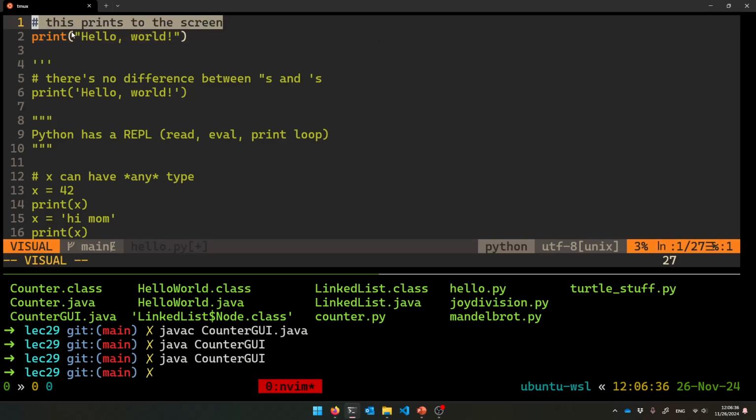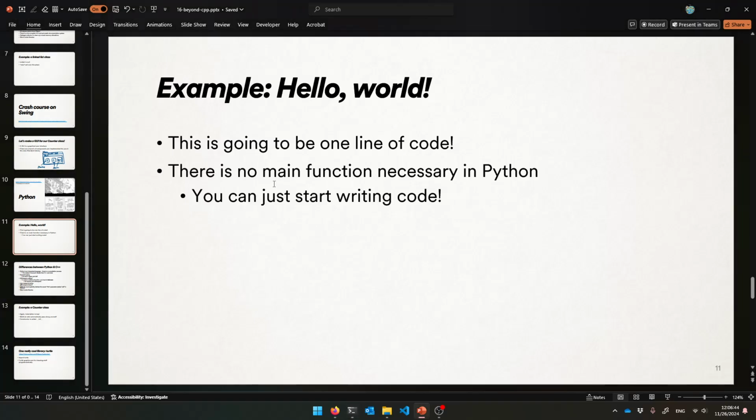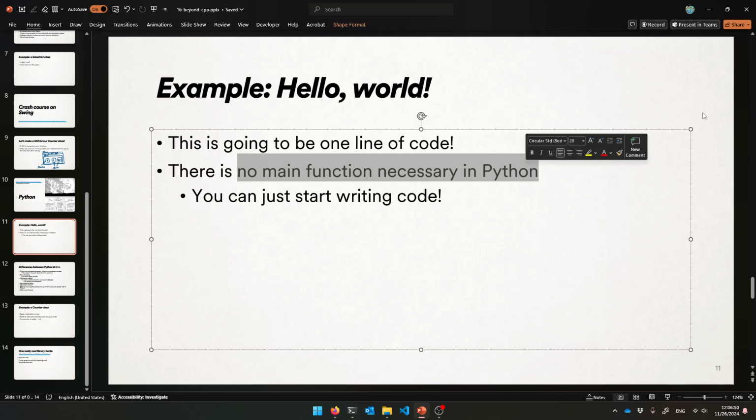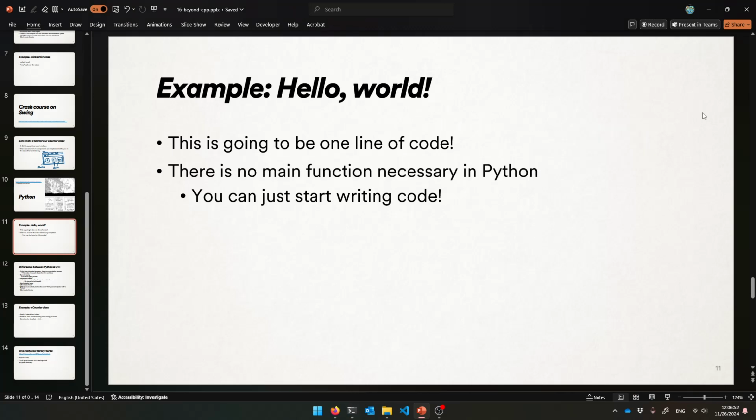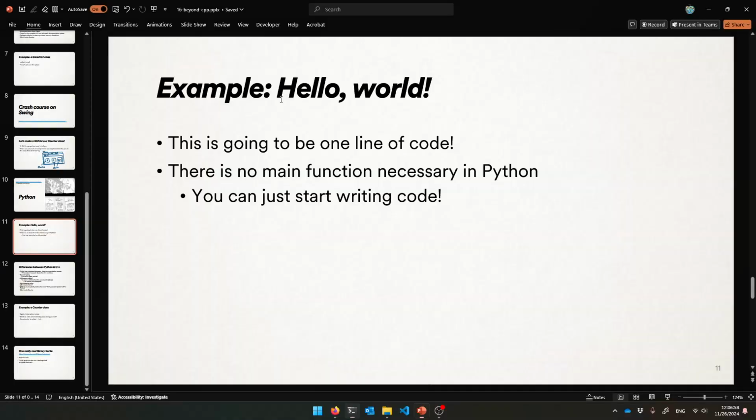The single line comments in Python start with a number sign like makefiles. So there's not 2 slashes. It's just a number sign. All right. And you just say print. There are no semicolons either. None of that. So it's one line of code. There's no such thing as a main function. You don't really need one in Python. There's a way to get at a similar thing, but by default, it'll just run all the lines in your file. So you don't need anything extra, just that one line. That's your hello world. Just start writing your code, all right?